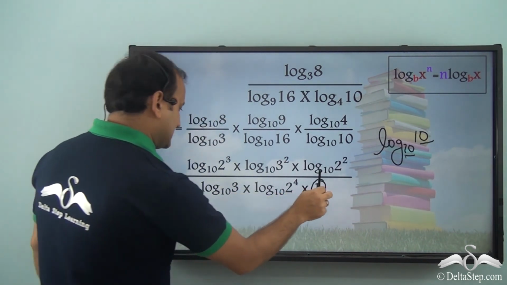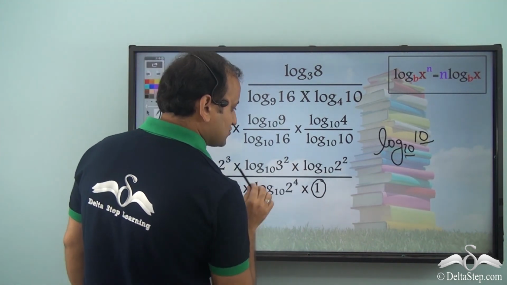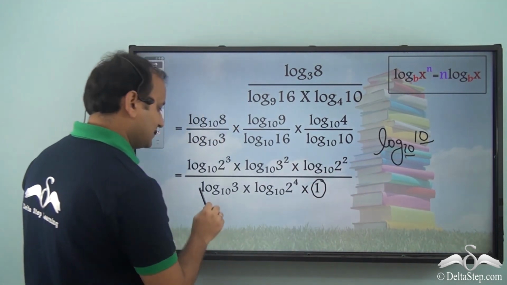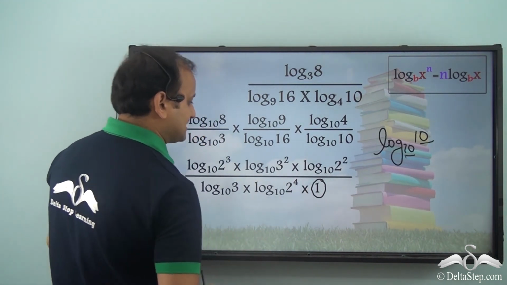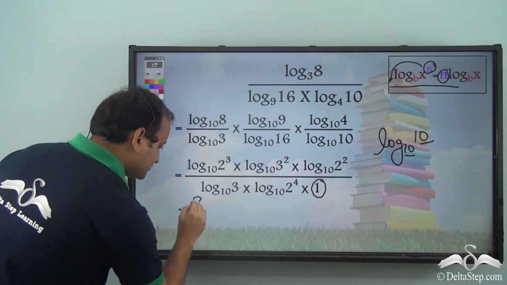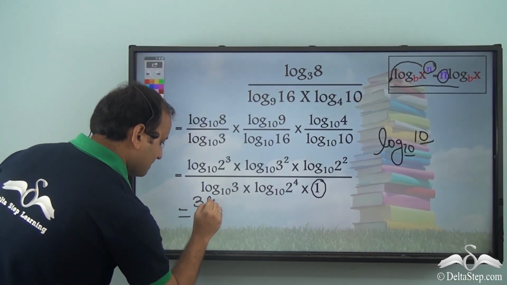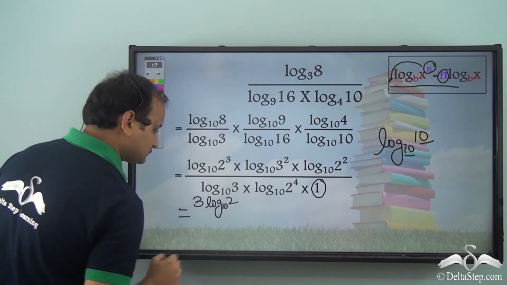The other values you can see as we have written: log 2 cubed to the base 10, log 3 square to the base 10, log 2 square to the base 10, log 3 to the base 10, log 2 to the power 4 to the base 10 into 1. We will have 3 log 2 to the base 10.